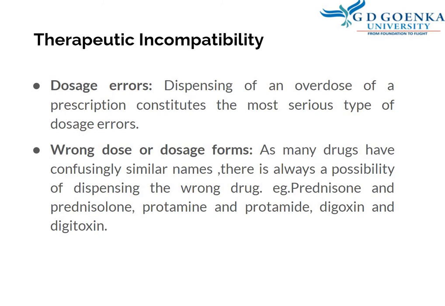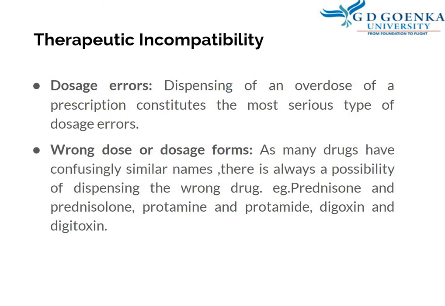Third type of incompatibility is therapeutic incompatibility, which is due to dosage errors or wrong dosage or dosage forms. Dosage error, dispensing of an overdose of a prescription, constitutes the most serious type of dosage errors.